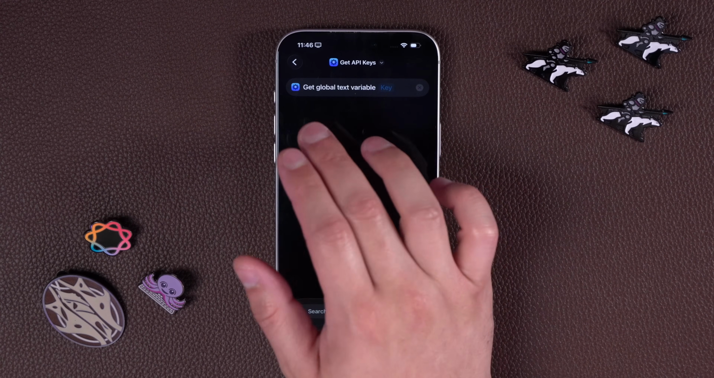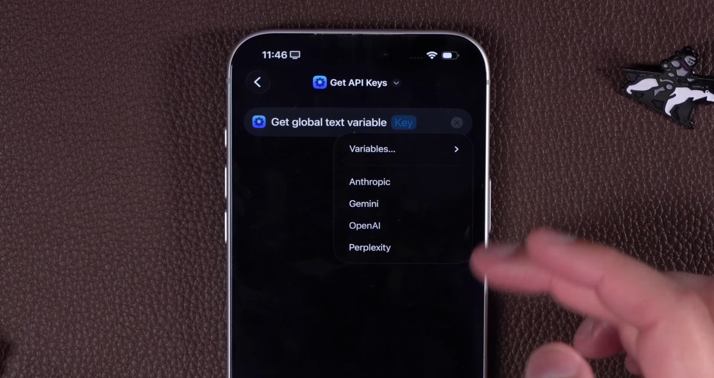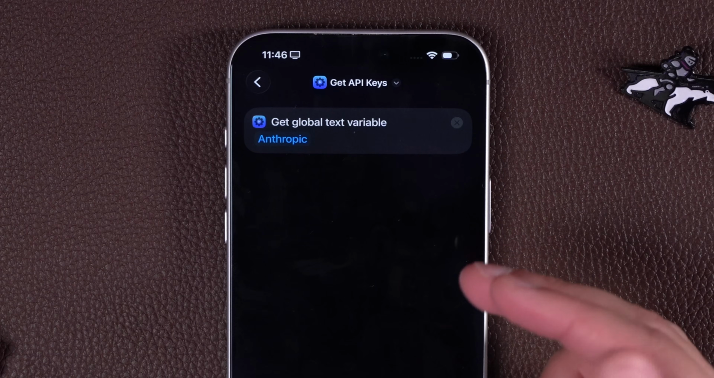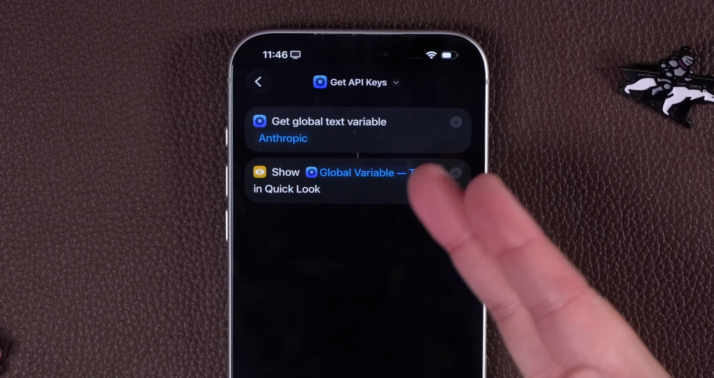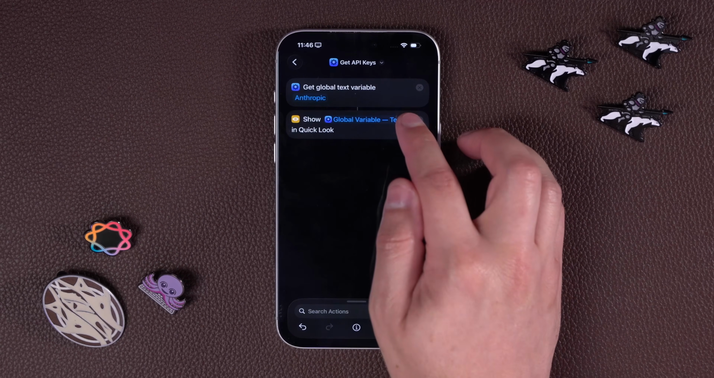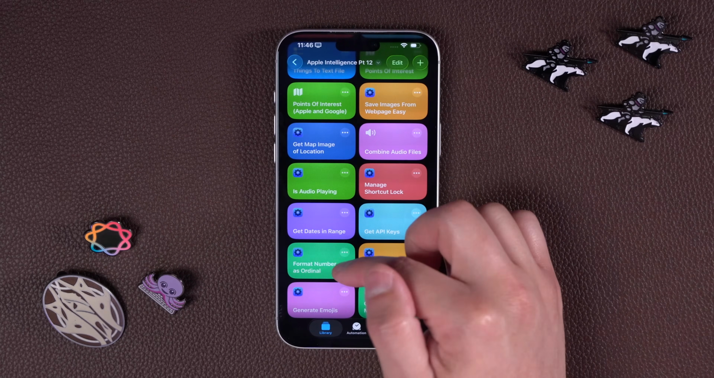Then you can use this action, Get Global Text Variable. I can tap where it says key, and it shows me all the keys that I have saved in the Actions app. Then I can choose Anthropic or another API key, and then I can use the output of that action in something like Get Contents of URL, and then it's actually going to just put my key where it needs to go. This is going to make building with APIs way easier. Great action.